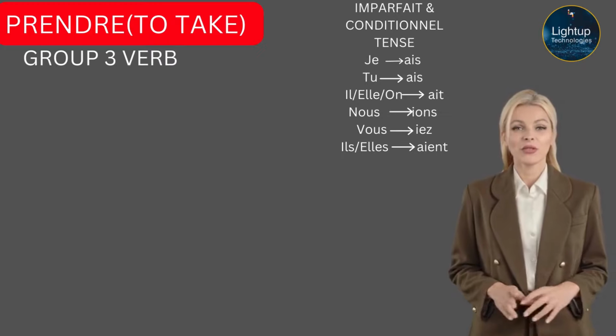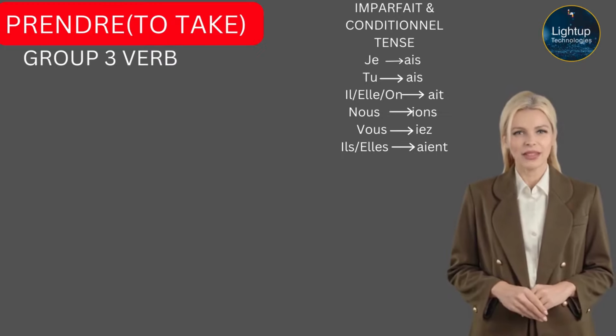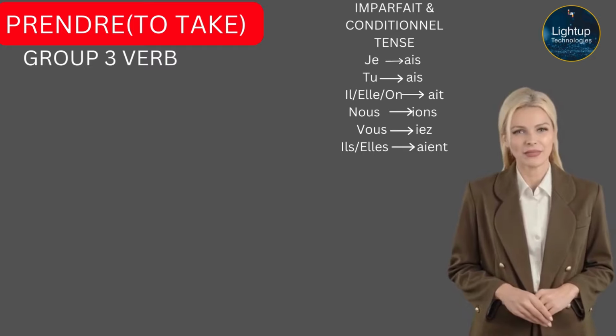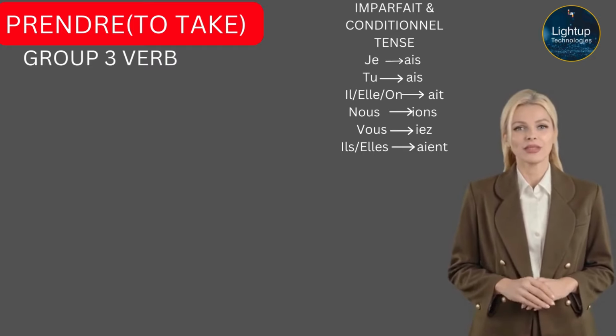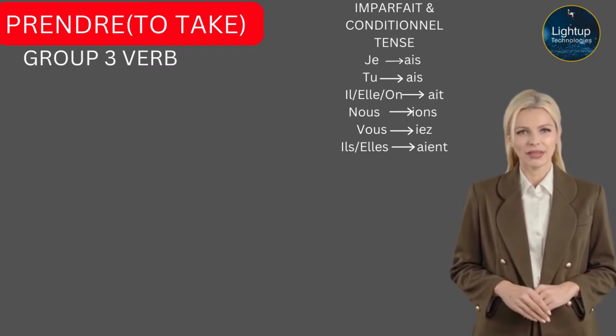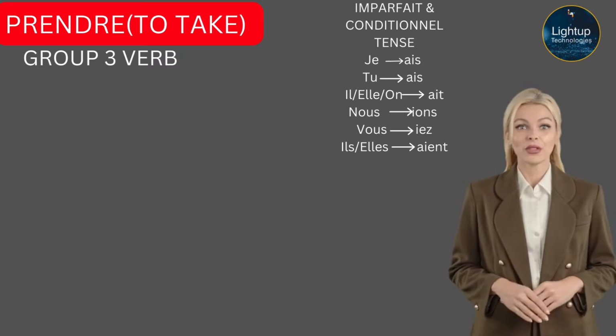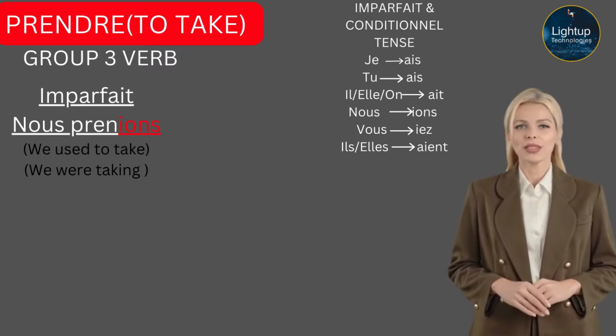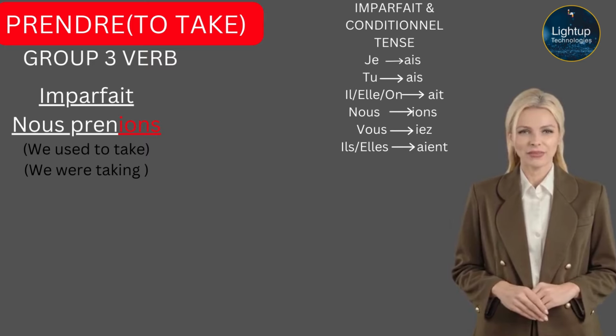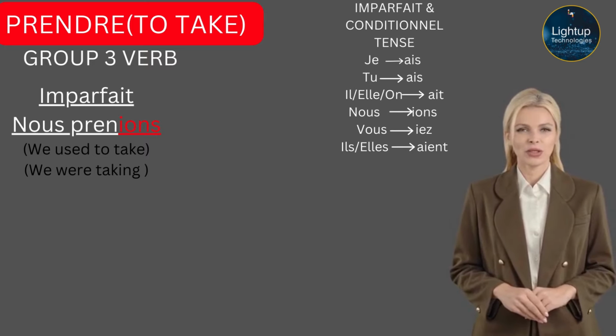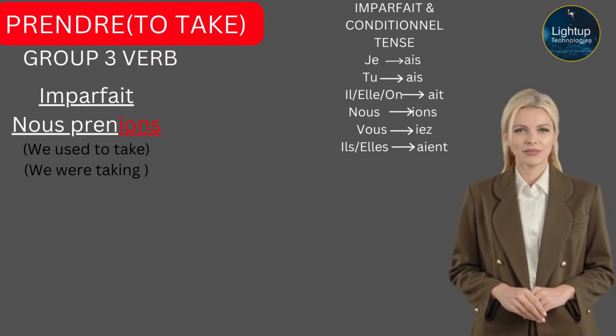Now let's look at the third group verb. I am trying to give you different verbs to get an idea. Prendre, which means to take. Prendre is an irregular verb. Have a look. If we want to use the imperfect tense of prendre, imparfait, Nous prenions. We used to take. We were taking. If you want to say we would take, knowing that the endings IONS is the same. Like I said, the endings of imperfect and conditional are the same.